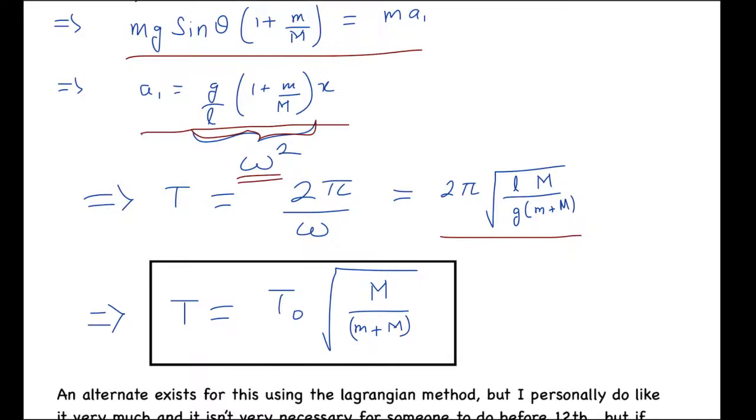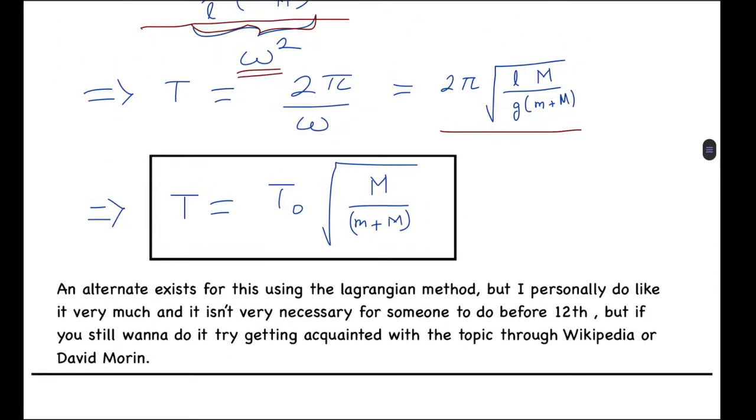One more alternate exists for this question: using the Lagrangian method. But I personally do not like it very much, and it is also not very necessary for JEE Advanced or for Olympiads to much extent. So if you still want to try it, you can go through the method on Wikipedia or through David Morin, and you can give it a try yourself. If you still face some trouble, you can ask me in the comment section.